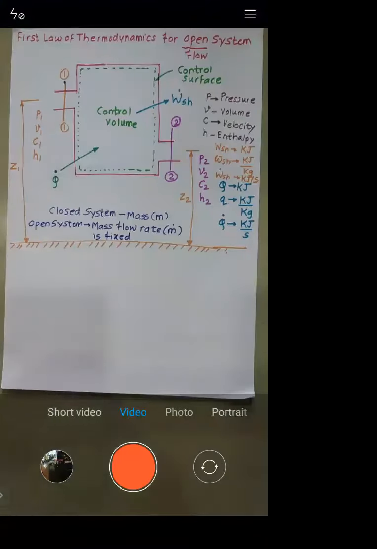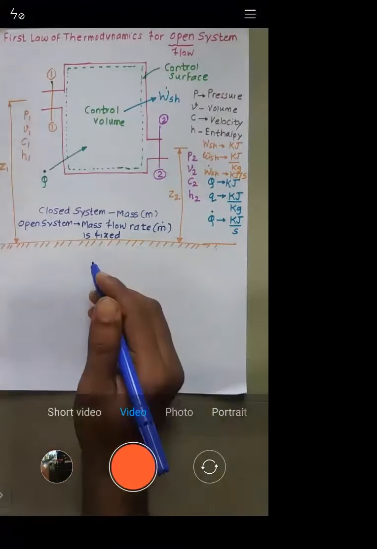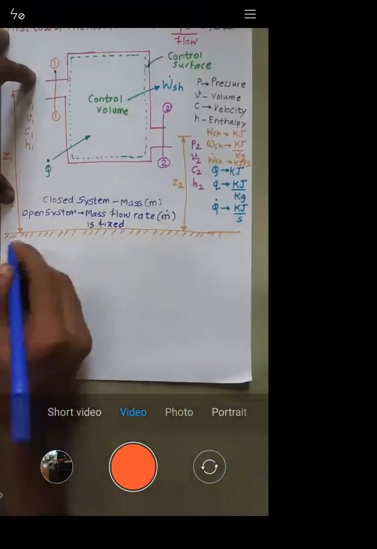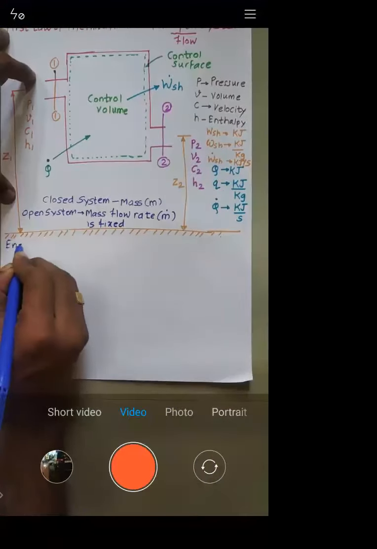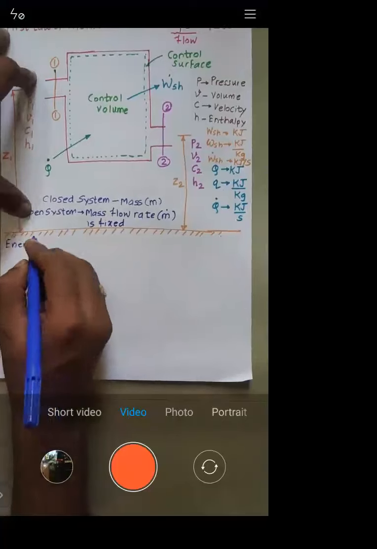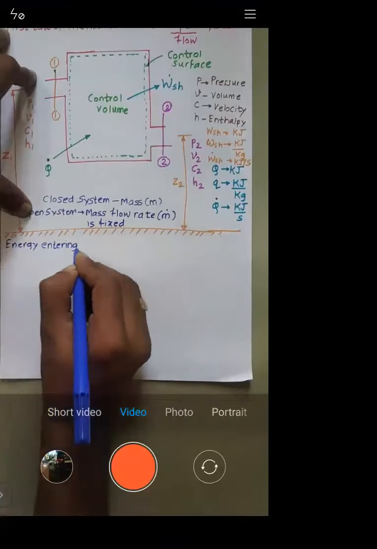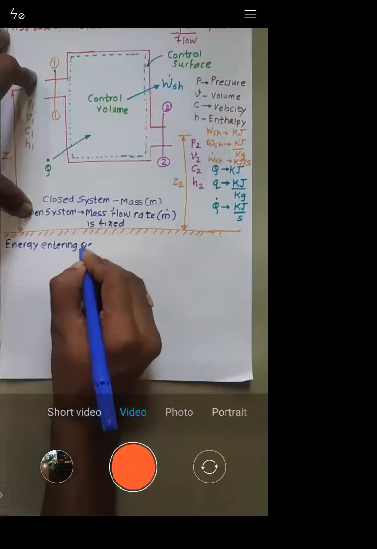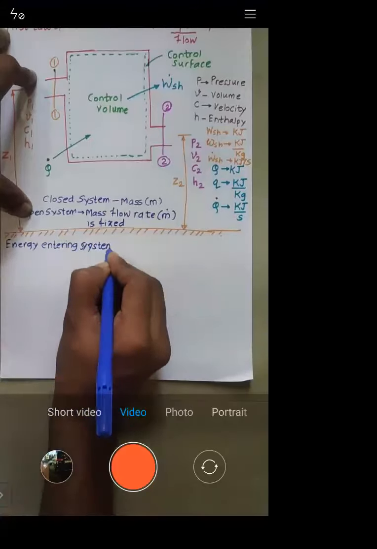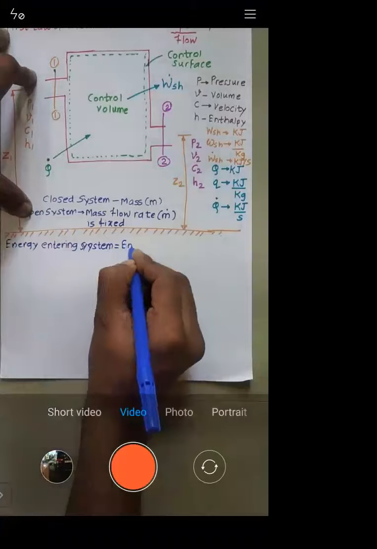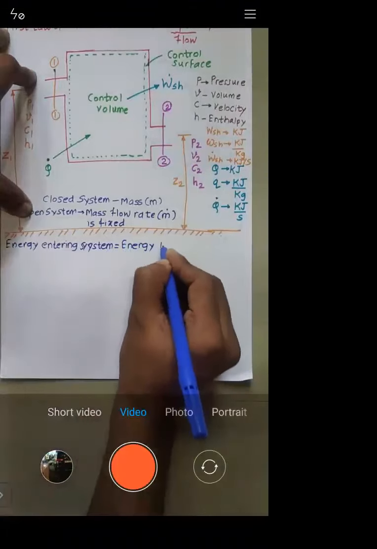Okay, for derivation, I will just apply the basic equation, and that basic equation is energy entering the system is equal to energy leaving the system.